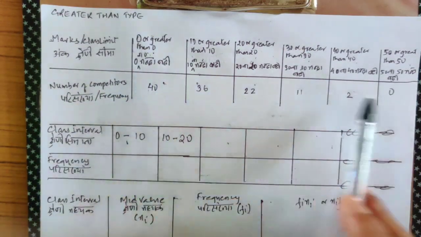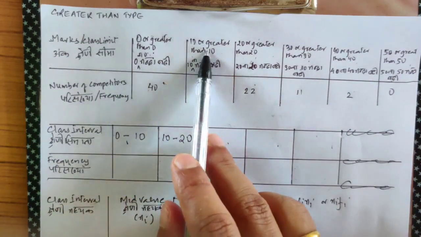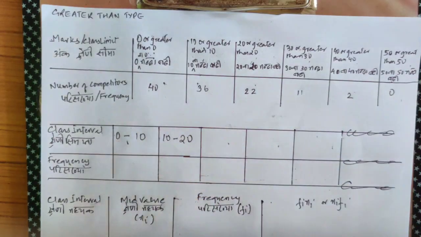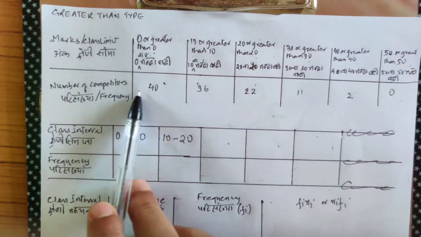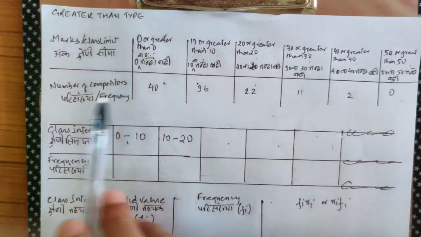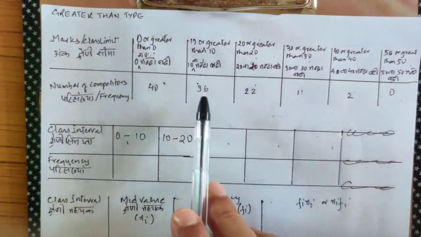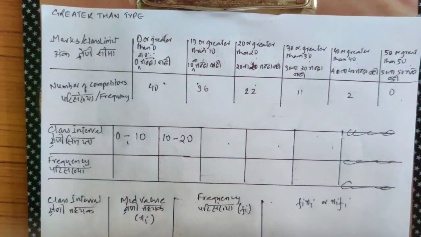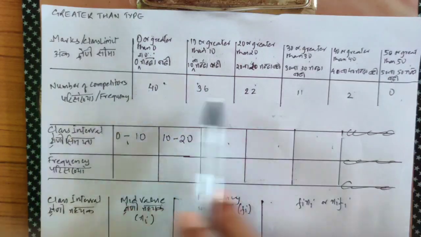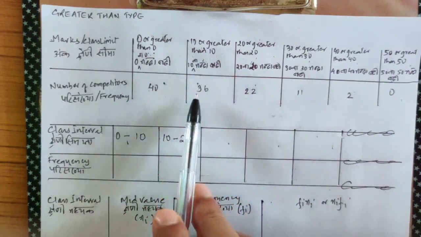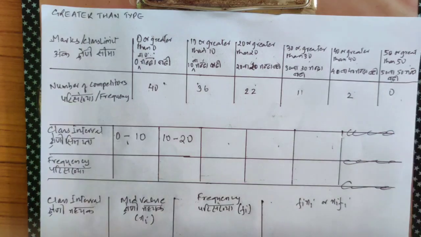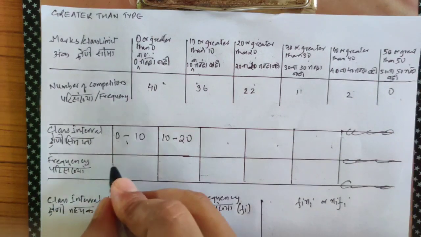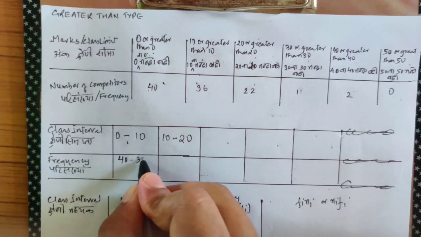Now let's come to the frequencies. So greater than 0 we have 40, and greater than 10 we have 36. See, again listen to me properly. Greater than 0 we have 40 competitors. Greater than 10 we have 36 competitors. So between 0 and 10, how many are there? Greater than 0 we have 40 competitors, greater than 10 we have 36 competitors. So then how much is between 0 and 10? Only 4. 40 minus 36. Yes people.